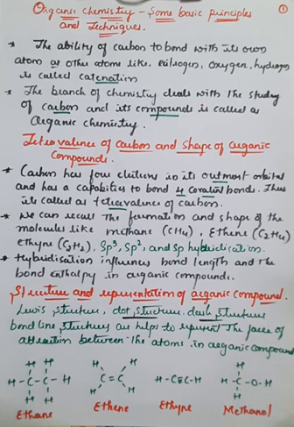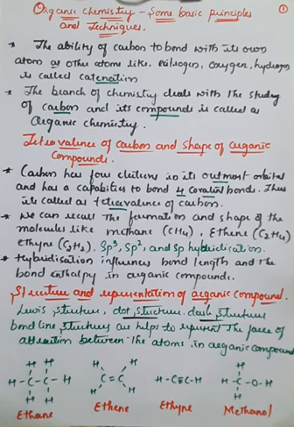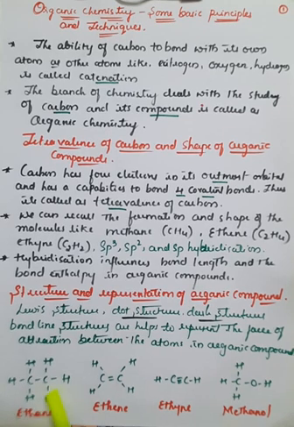Always remember, we have already seen the Lewis structure, which we can also call the dot structure, which helps to determine the molecular structure of any molecule, or we can use the dash structure, or you can also call it a bond line structure. Generally it helps to represent the force of attraction. This force of attraction we will call a bond. So those bonds can be represented in organic compounds, and here we have given some simple examples: in the ethane molecule, carbon-carbon is single bonded; ethene, carbon-carbon is double bonded; ethyne, carbon-carbon is triple bonded; and in methanol, carbon is bonded with 3 hydrogens on 3 sides and with the hydroxyl group on 1 side.